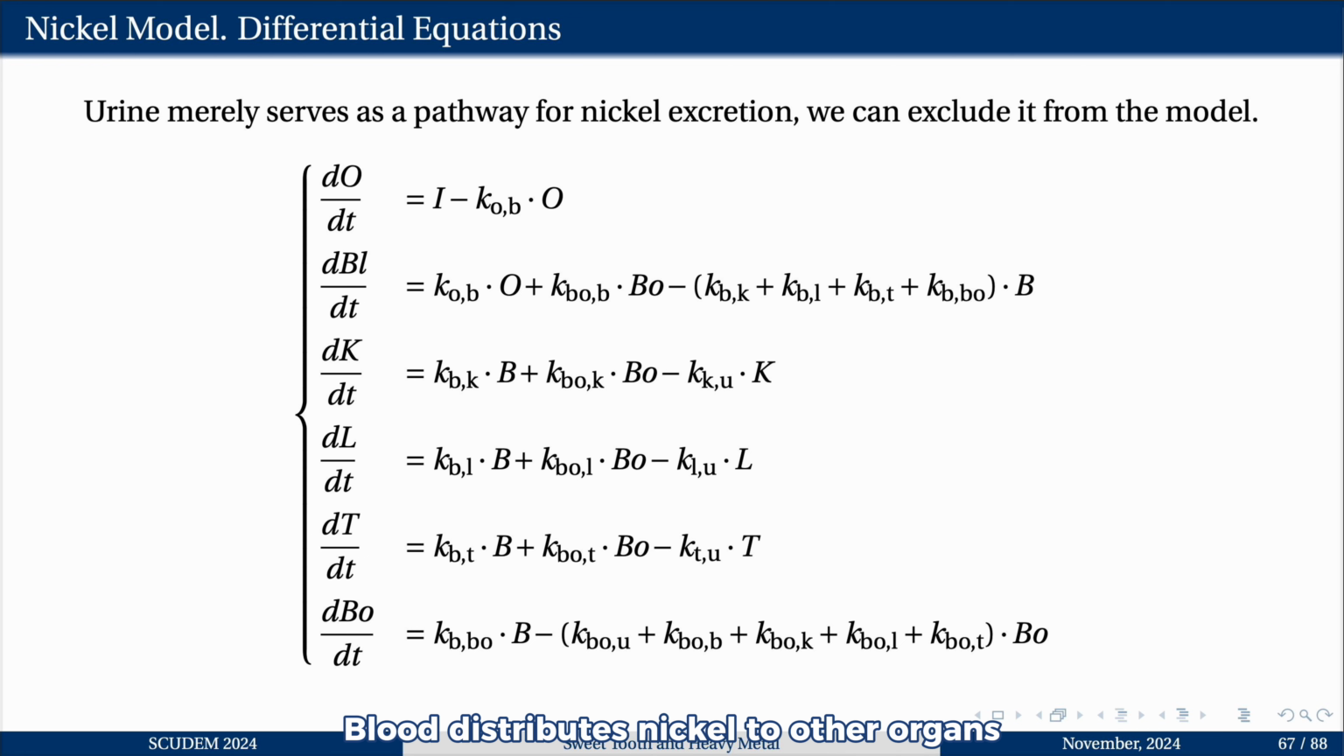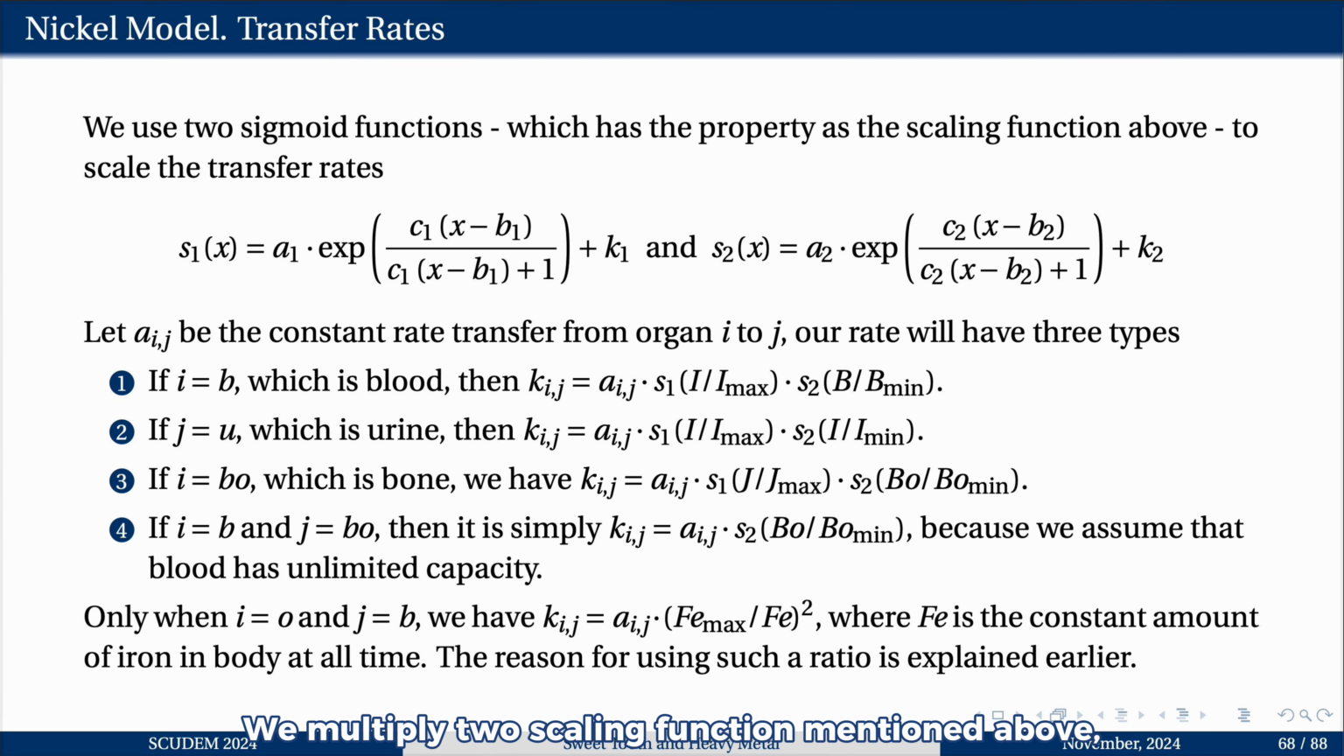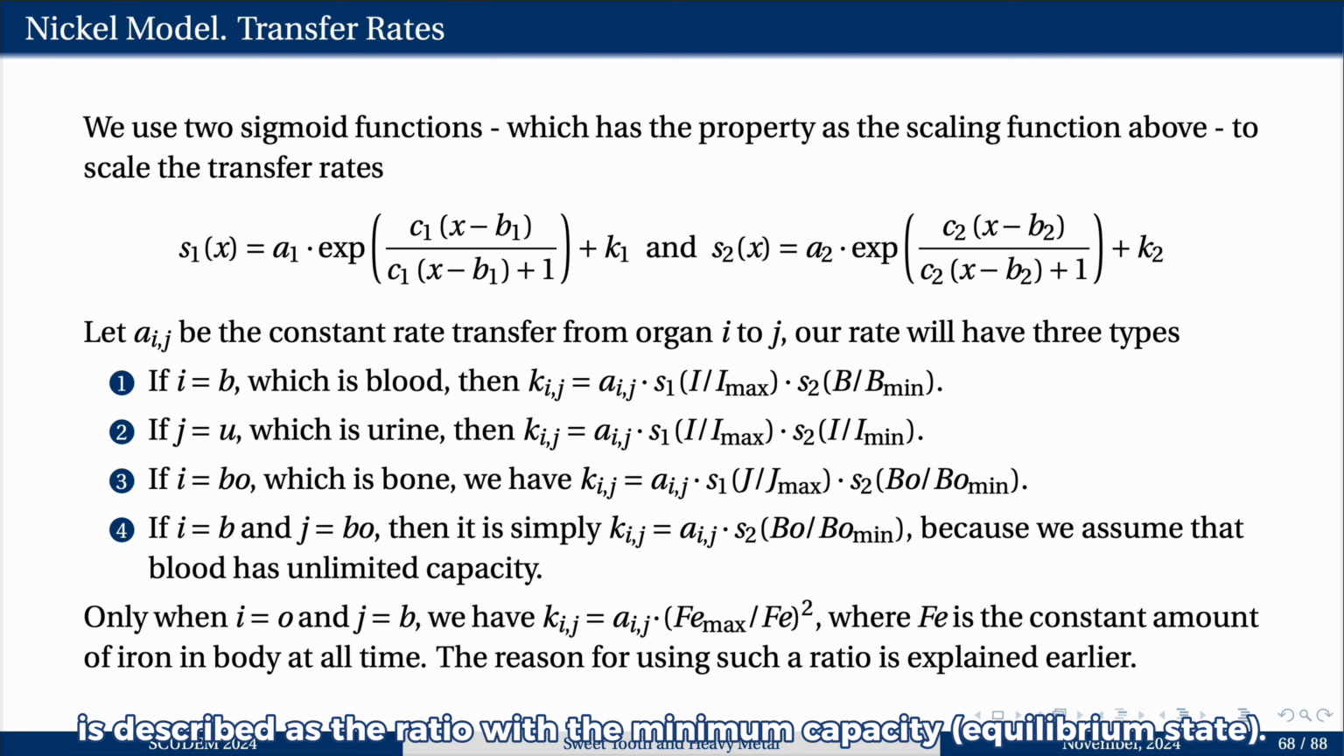Blood distributes nickel to the other organs based on factors like maximum capacity, allowing us to calculate these rates with sigmoid scaling functions that account for nickel intake and storage limitations. We multiply two scaling functions mentioned above, where each transfer rate is scaled. X1 is described as the ratio with the maximum capacity, and X2 is described as the ratio with the minimum capacity, or the equilibrium state.